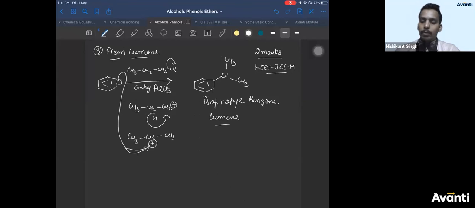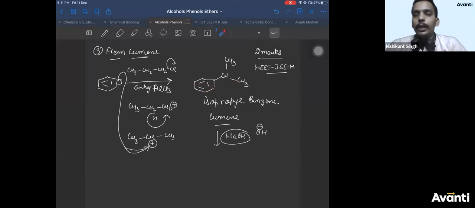Now from here actually the synthesis starts. How will you form phenol from cumene? Let us see that. It is a two-step process. The first step is you should treat it with NaOH. Now NaOH will act as a base and give OH minus. Does this compound cumene contain any acidic hydrogen? Can you see any acidic hydrogen?